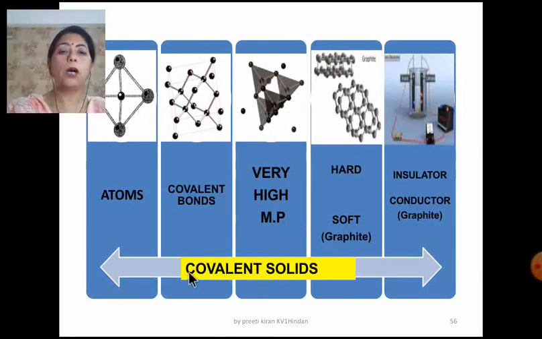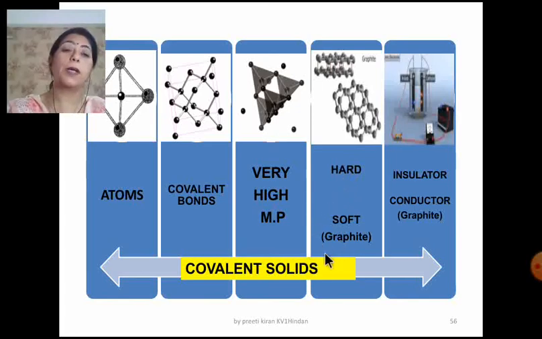Now the covalent solids, the fourth type of the crystalline solids. The constituent particle is atoms. The bond is the covalent bond. The bond is formed by the sharing of electrons. Since they are very strong bonds, the melting point is very high and they are very hard. You know that diamond is the hardest substance.